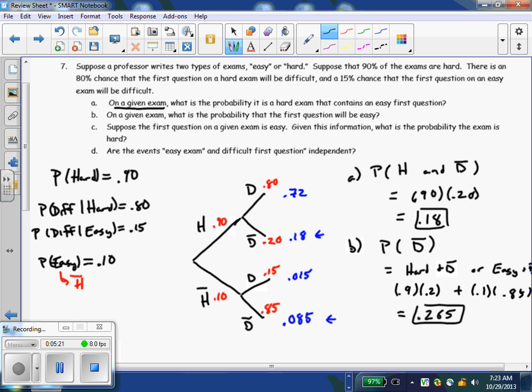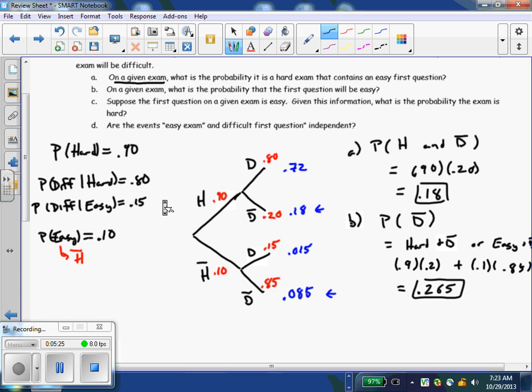So the probability that we get an easy first question, about 1 out of every 4 tests, starts with an easy question. Now we're going to get a conditional probability. Suppose the first question is easy, right? So now all of a sudden we've got this subgroup. Suppose the first question is easy. So we're given a not difficult question. What is the probability the exam is hard? So what's the probability out of all the ones?